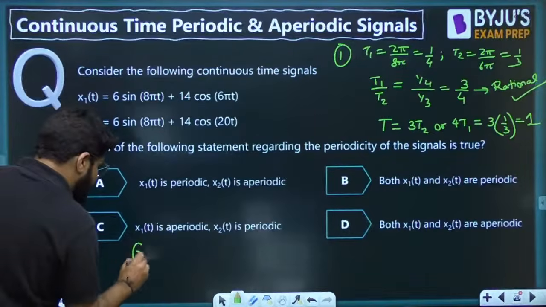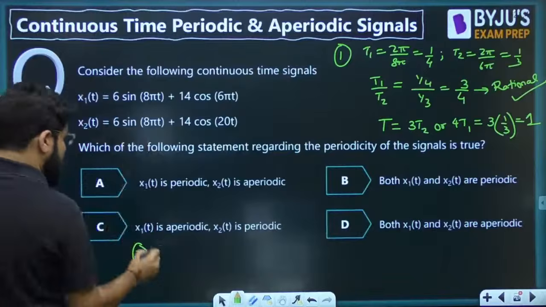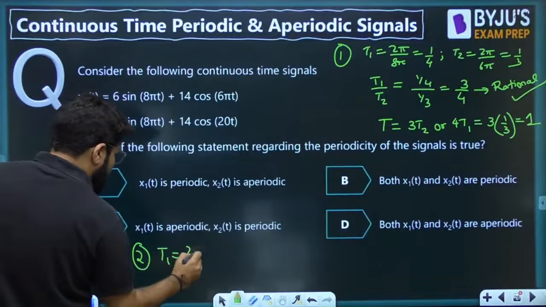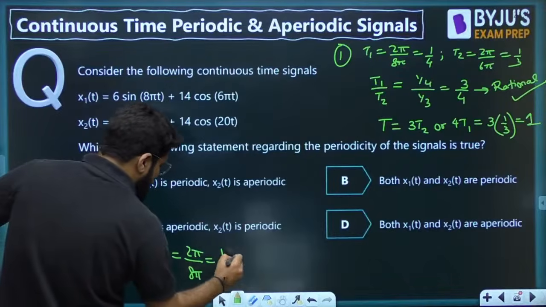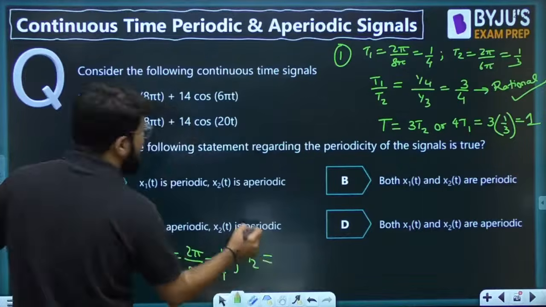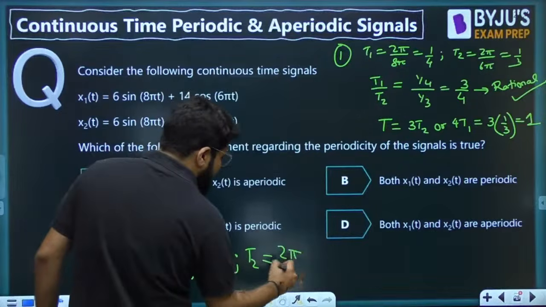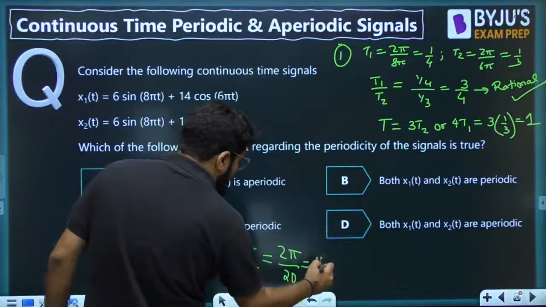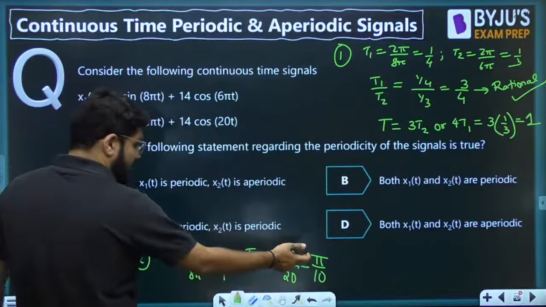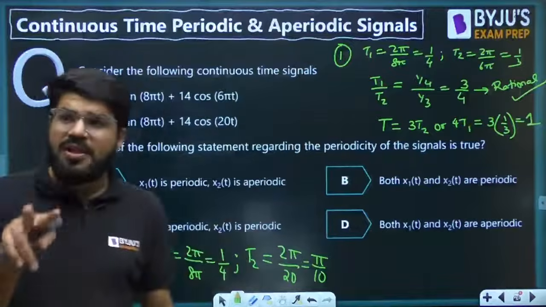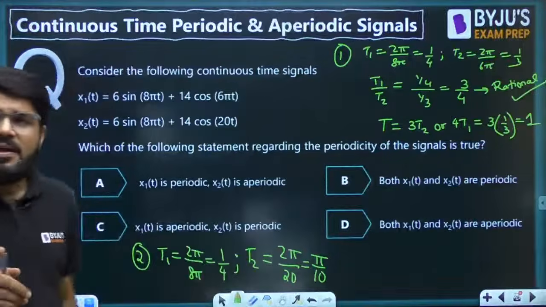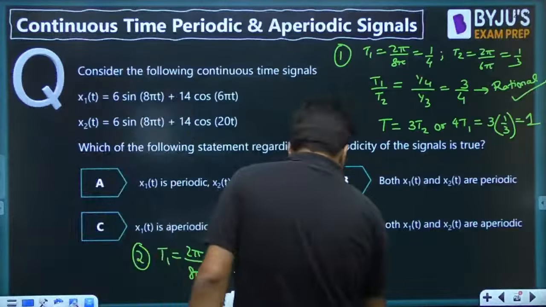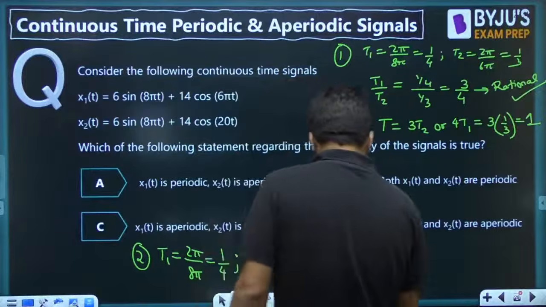Sir, what about the second signal? The first signal has the time period 2 pi upon 8 pi, which is 1/4. The second signal has the time period 2 pi divided by 20, or pi by 10. One of them is in pi, one of them is not. Either both contain pi or both do not contain pi. If only one contains pi, the ratio cannot be written as a ratio of integers.